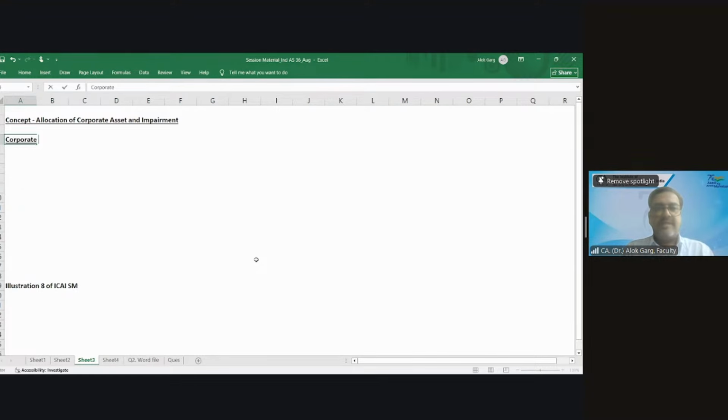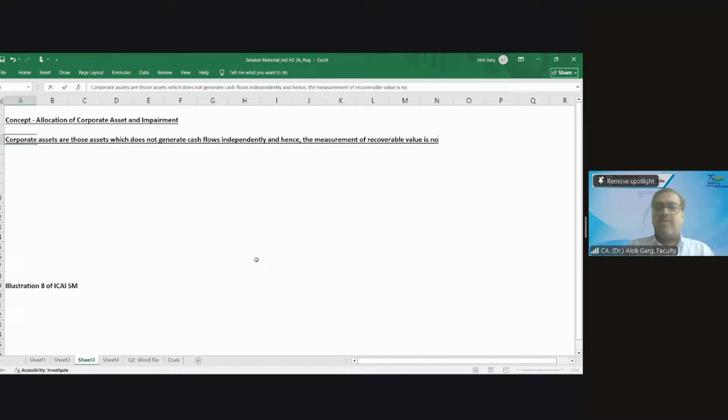Corporate assets are those assets which do not generate cash flows independently, and hence the measurement of recoverable value is not possible.